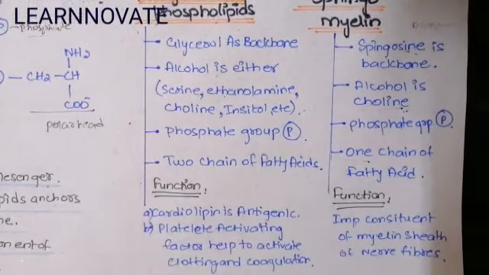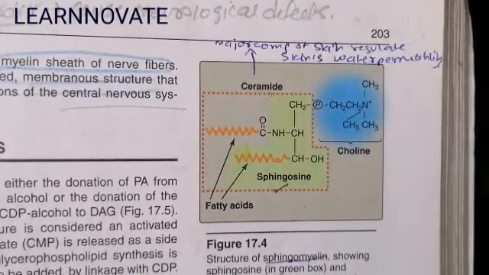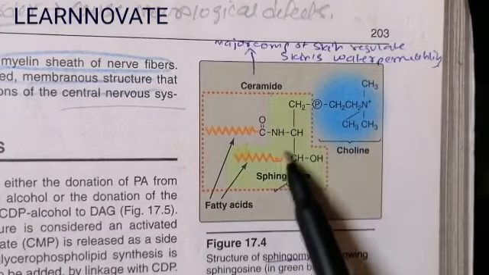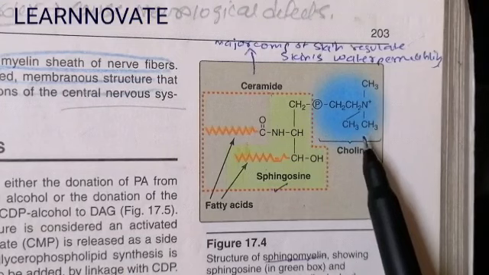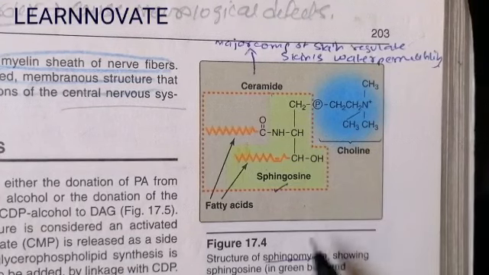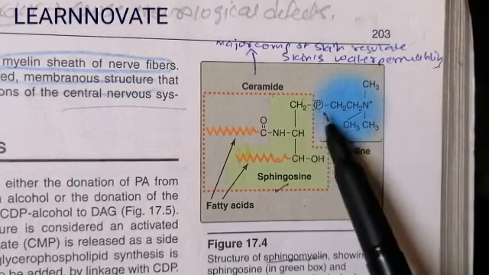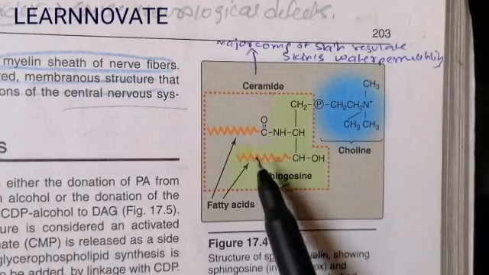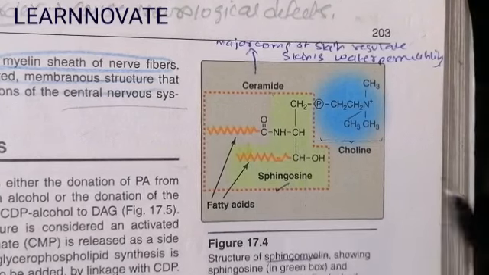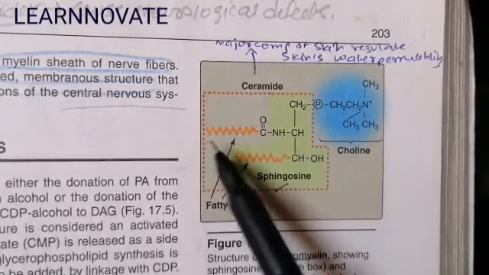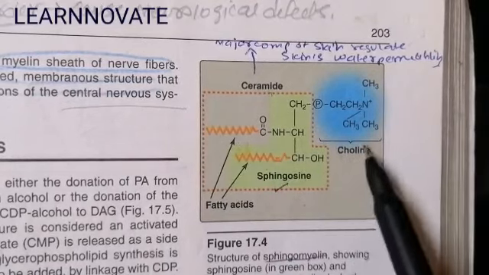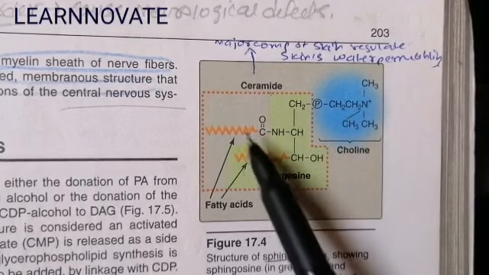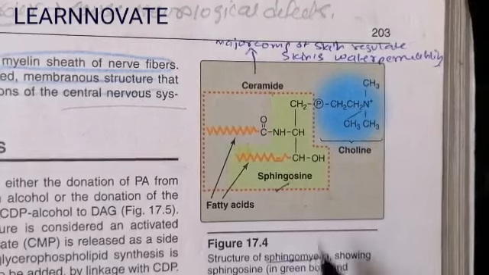Now I am going to share with you a diagram of the structure of a sphingophospholipid. Guys, here you can see the structure of a sphingomyelin or a sphingophospholipid. Here you can see the sphingosine backbone that is attached with the alcohol molecule, that is choline in the case of a sphingomyelin. And here is the phosphate group, and there is a fatty acid chain. Here it should be a single fatty acid chain, but it is shown double. I don't know why, but there is a single fatty acid chain. So choline is the alcohol, sphingosine is the backbone, and the fatty acid chain forms the hydrophobic tail. One phosphate group is also attached.